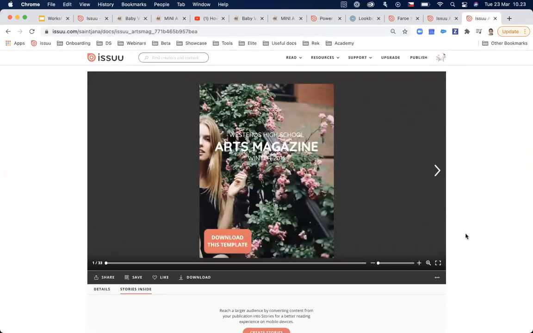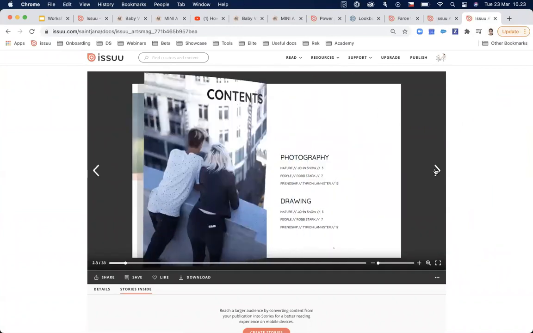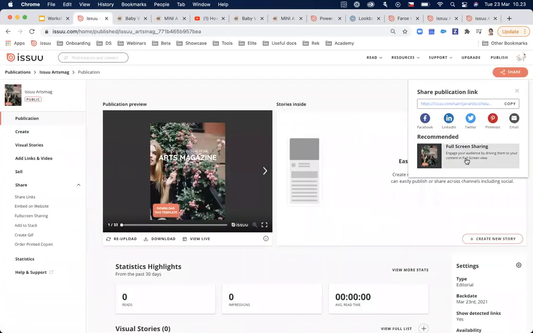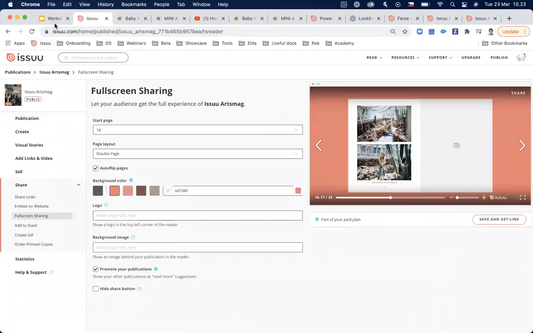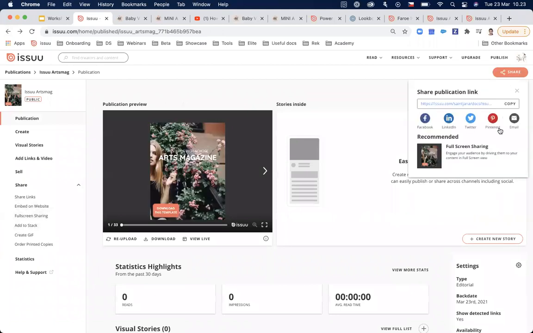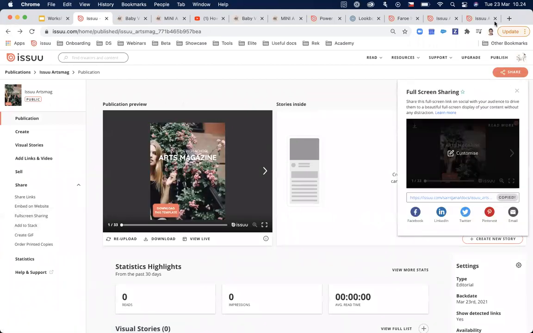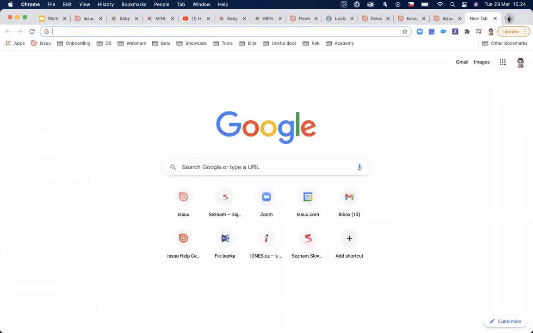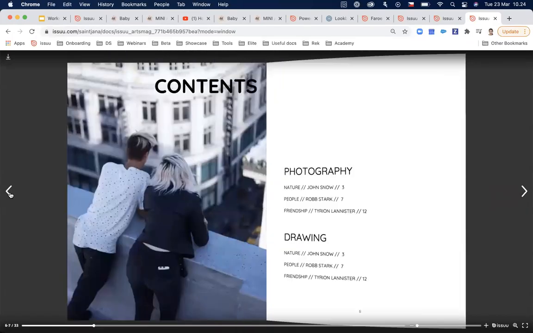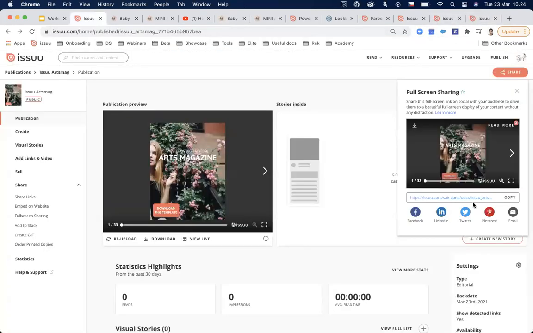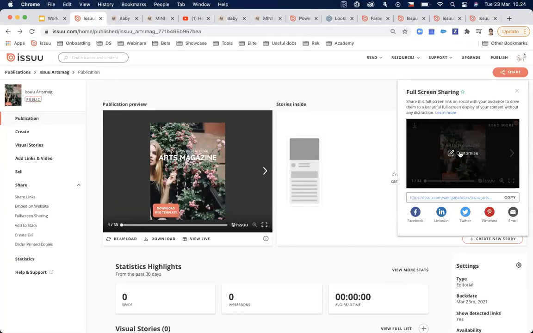As I showed you, there is no read more section anymore. And if you want to use the full screen sharing link, which is the one that opens the publication in full screen, then you can either go and customize it, or you can just share the one that is available for you there. If you want to change the background, you just need to go in and customize the embed further. So that's about the sharing in full screen, about embedding.